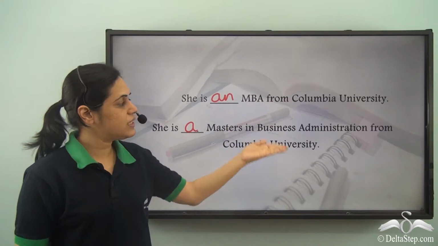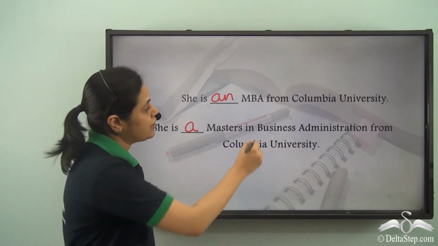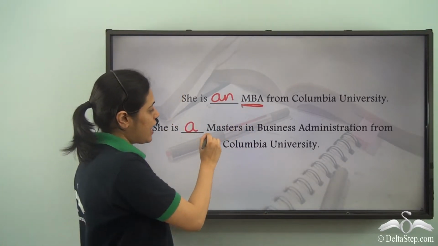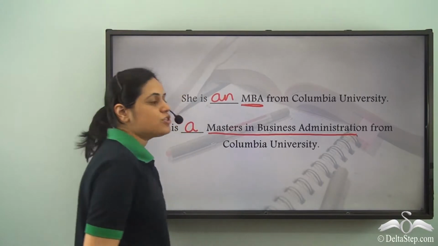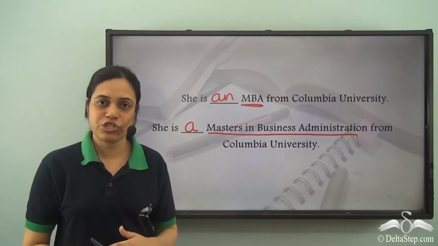So both these sentences are absolutely the same. Over here, I have used short form MBA, and over here, I have used full form Masters in Business Administration.